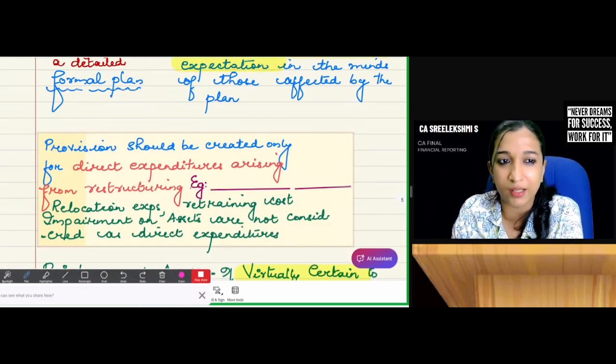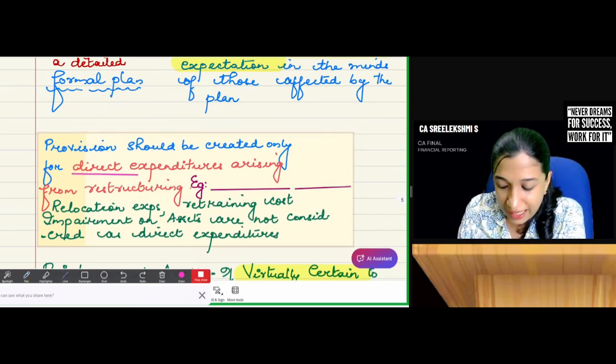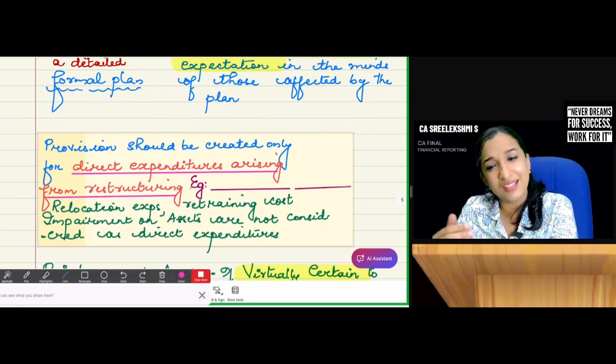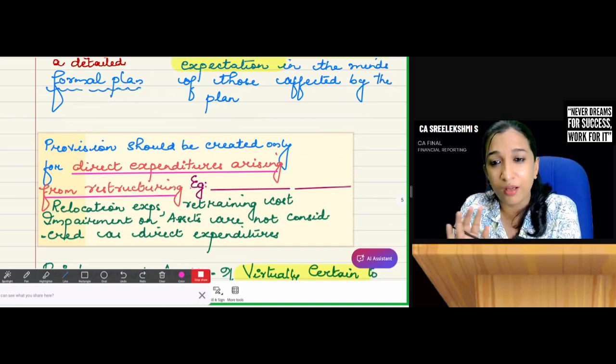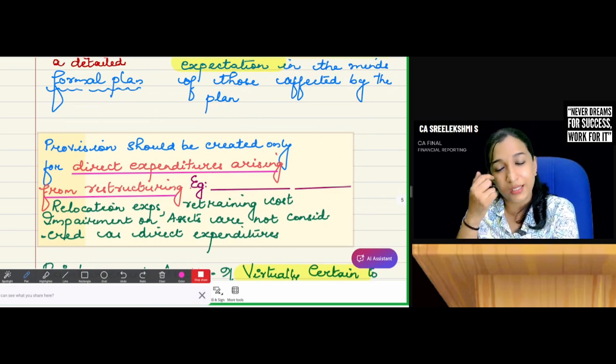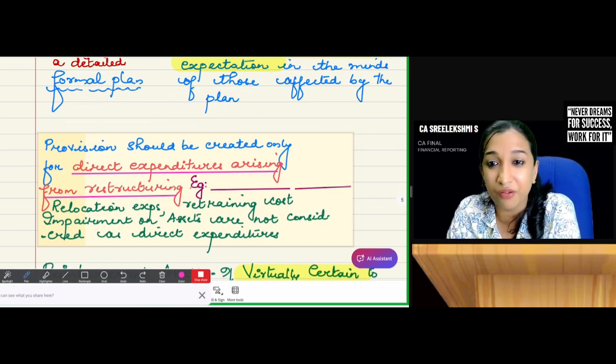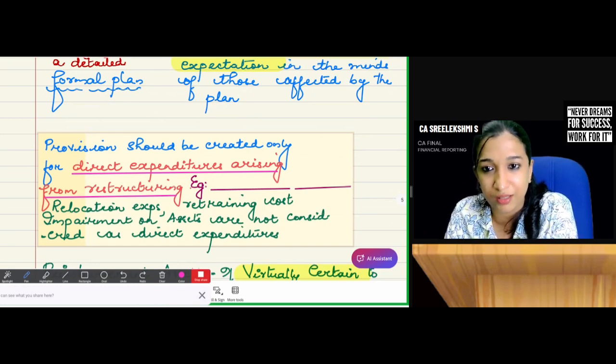Provision is required to be created only for the direct expenditures arising from restructuring, like termination benefits and direct expenses incurred for relocation. Let's try a question from the study material to identify examples of direct expenditures. Because of restructuring, what expenditure may you have to incur?